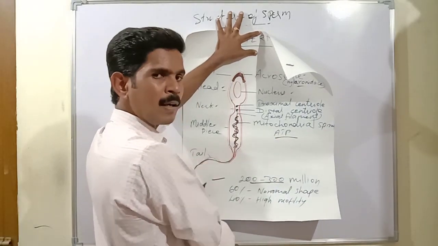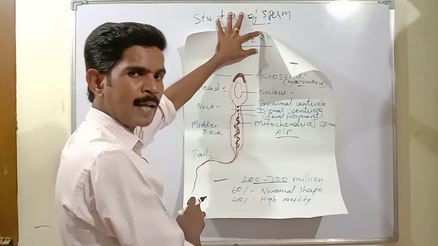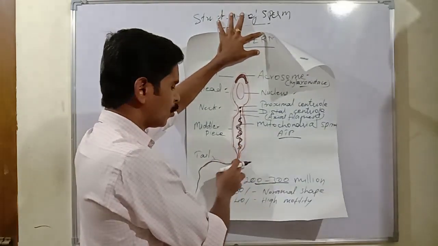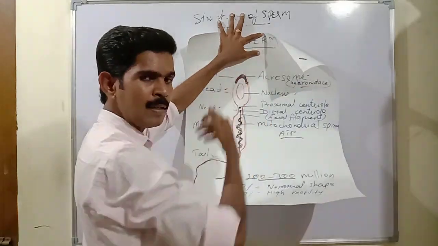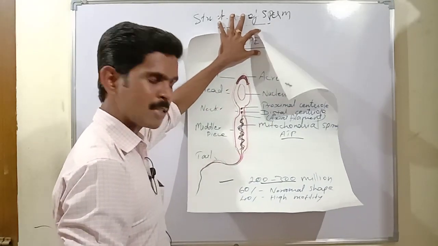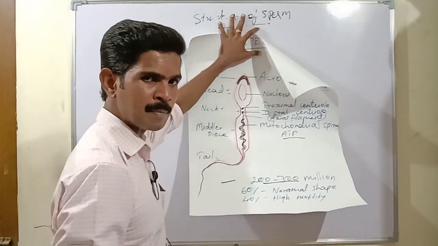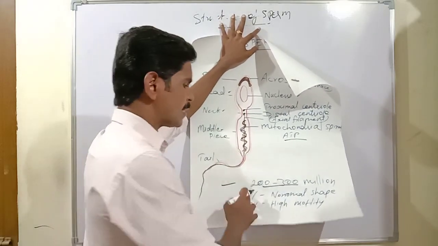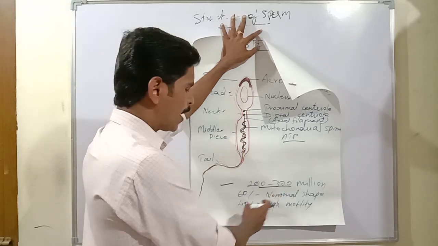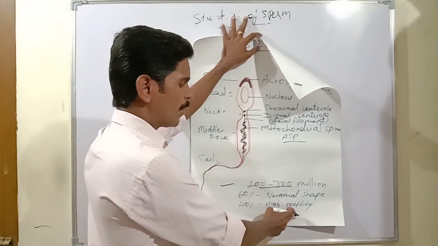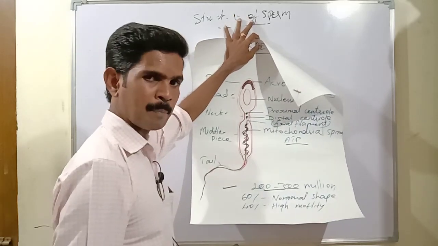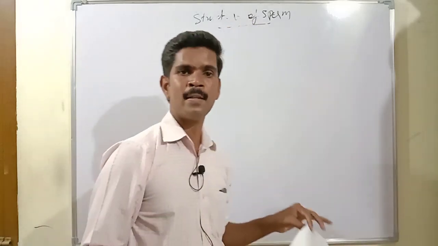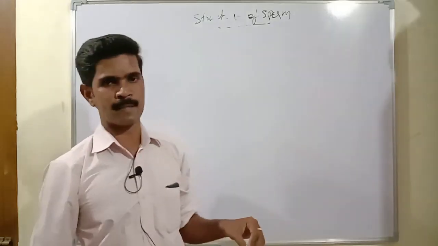The tail region is the longest region, slender in nature, and it can move in any direction, and because of the movement of this tail only the sperm moves forward. A maximum of 200 to 300 million sperm is released during a single ejaculation. At least 60% should have normal shape, and at least 40% should have a high motility rate or capacity. Understand, students? So I hope you all understood these 2 topics.